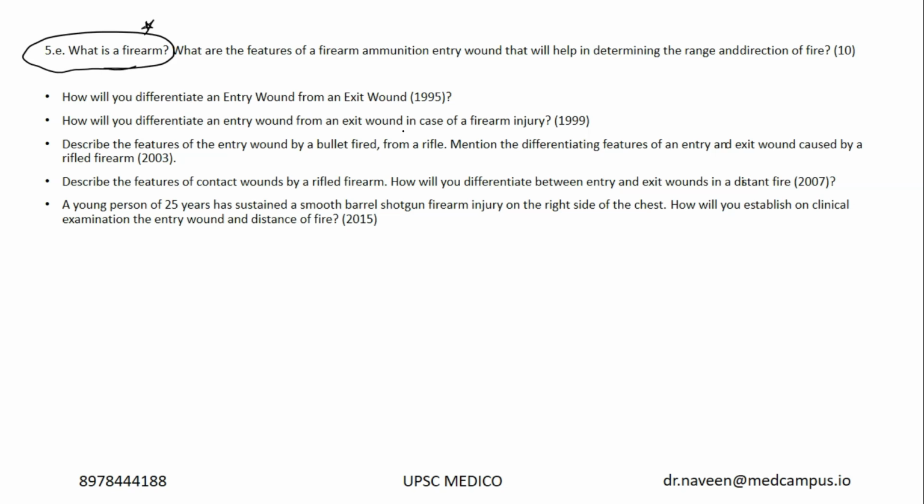Okay, every time when you read a topic, first close your brain, close your mind, and think about what is the definition of immunoglobulin, what is the definition of antibody. Anything which comes into your mind, you should be able to give. What are opportunistic infections? What is a firearm? The basics are the main body of the answer, like what is an entry wound, what is an exit wound, what is the determination of direction. But if you don't know the definition of a firearm, if you are confused in the starting itself, if you give some definition which is not making any scientific sense, the examiner will get a bad impression of you. Okay, he might not give you the marks. It leaves a bad impact.